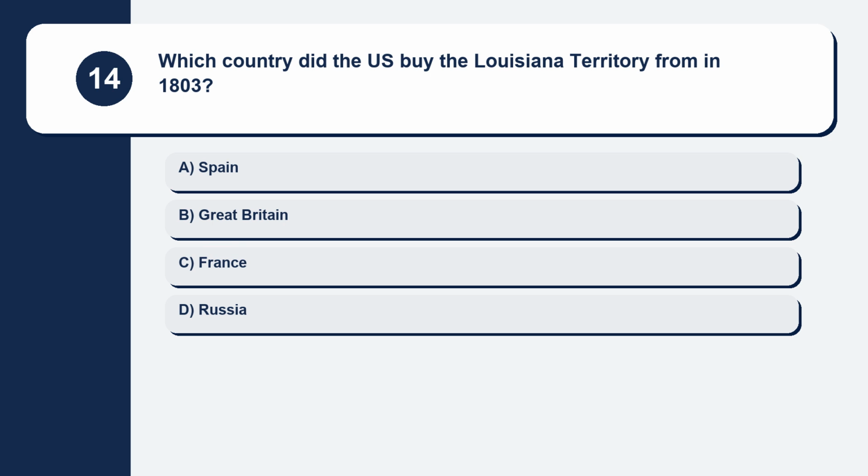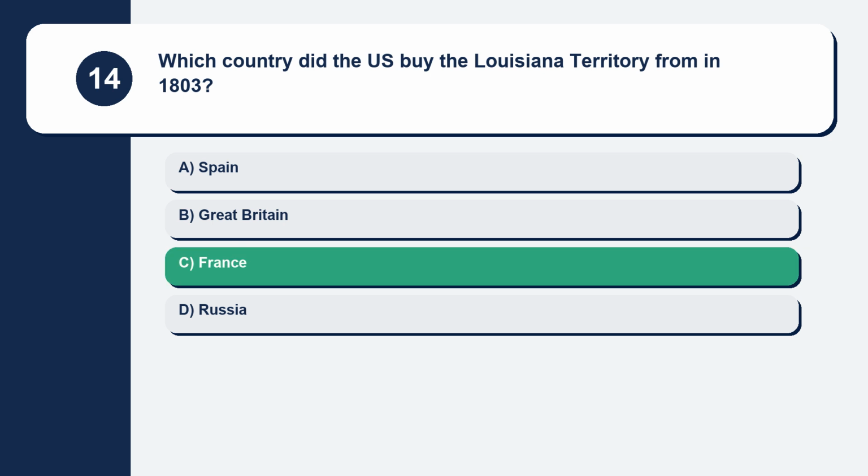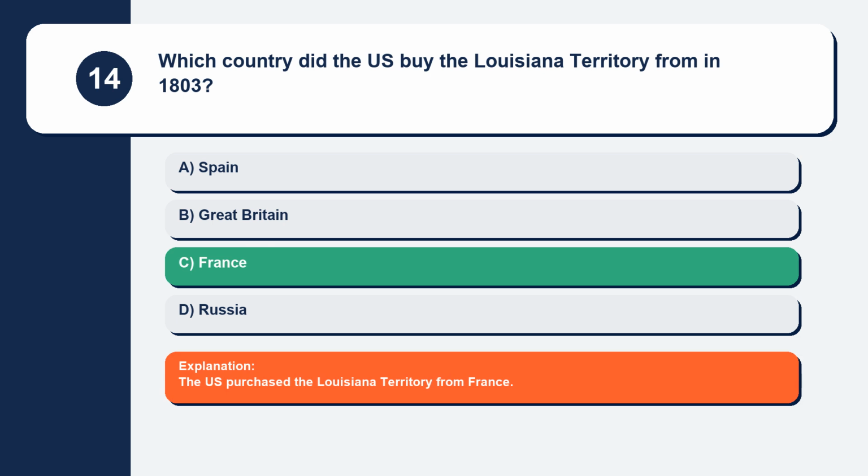Question 14. Which country did the U.S. buy the Louisiana Territory from in 1803? Spain, Great Britain, France, Russia. The U.S. purchased the Louisiana Territory from France.